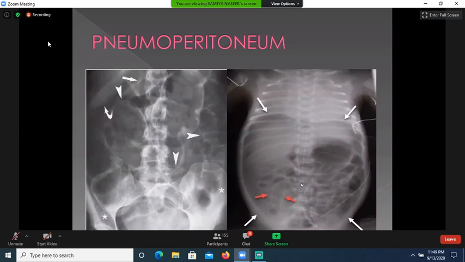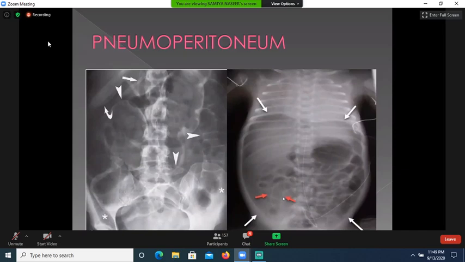Now this is an X-ray abdomen supine view of a child demonstrating the football sign. The whole of the peritoneal cavity is visualized in this case because of the free air in the peritoneal cavity, and this is called the football sign.